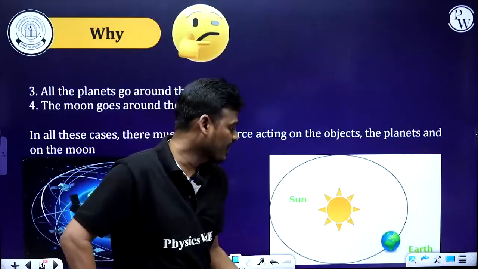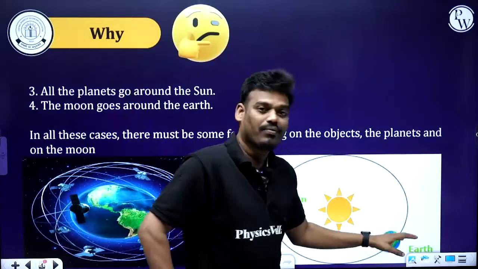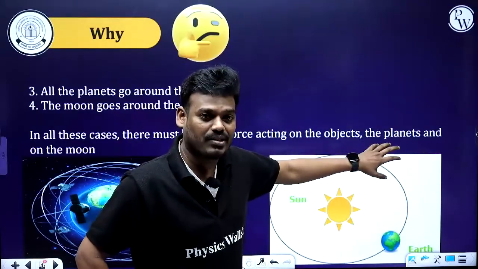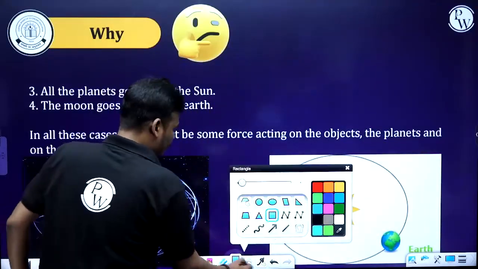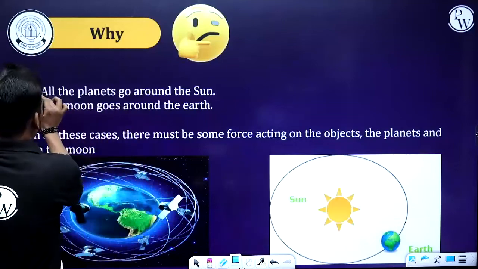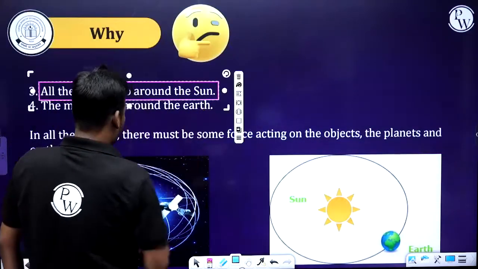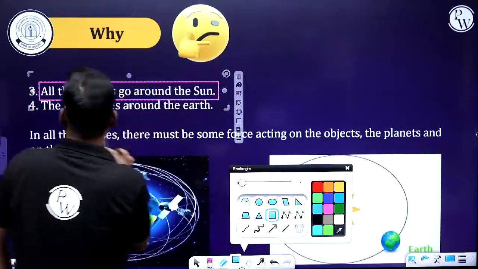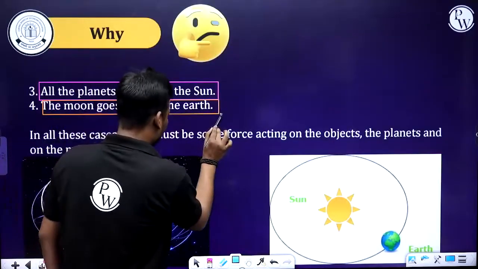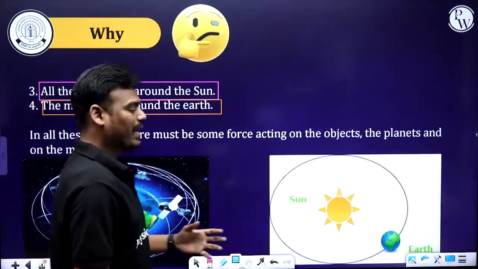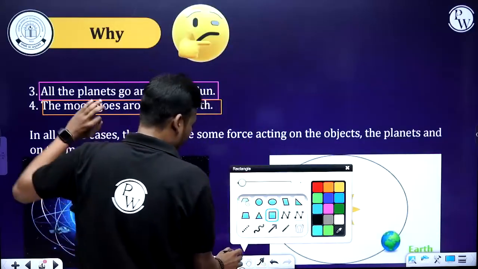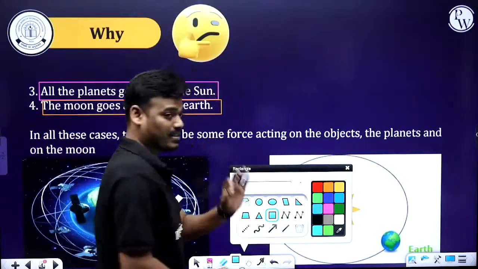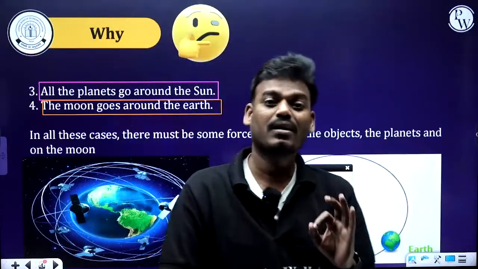Or else you can say, what is the cause of revolution of planets around the sun? What is the main reason all the planets go around the sun? What is the reason the moon goes around the earth? In all these cases, we can conclude the main cause is the force that we already learned in the second chapter.